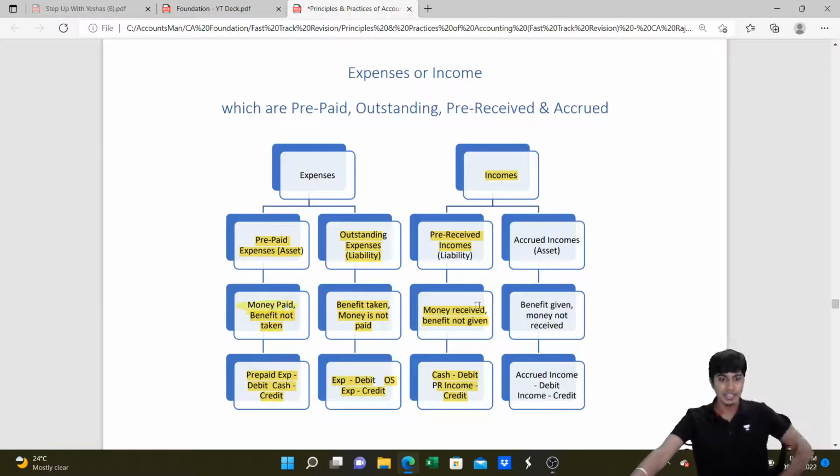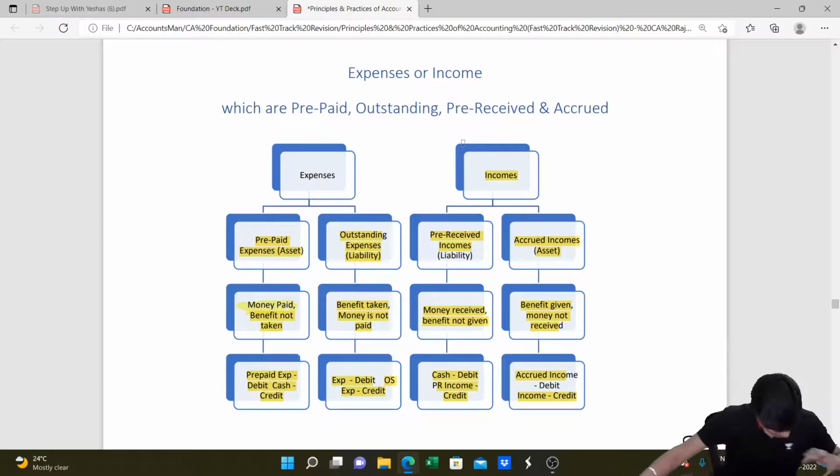Next up we have accrued income, meaning income is earned but not received. Benefit is given, income is earned but money is not received. So in this case, because you have earned the income, you will credit your income. It will come in P&L account credit side. It cannot be written in cash account debit. Instead, you will write in balance sheet as accrued income. Got it, guys? So this is with regard to expense and income. The same concept will be revisited by us in the chapter of NPO. Please do remember.